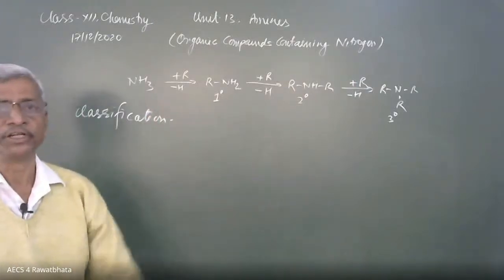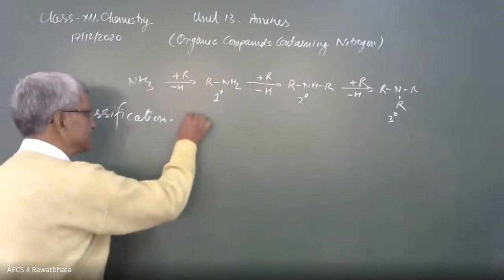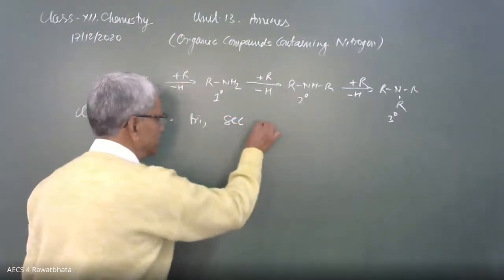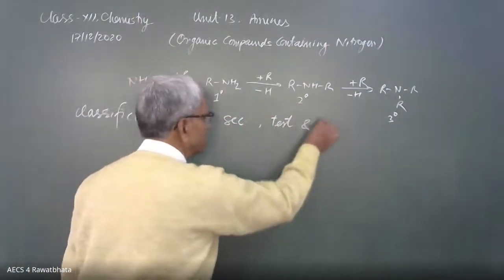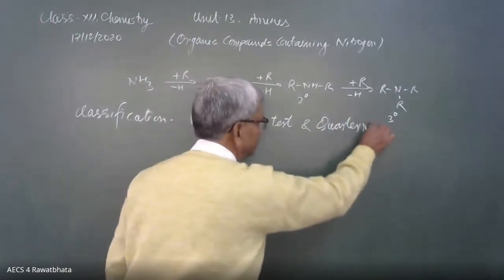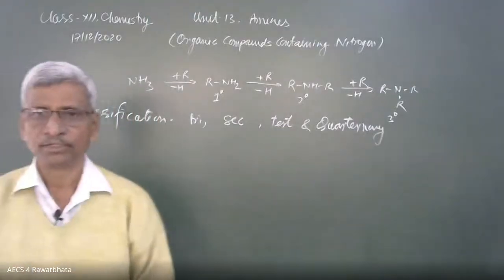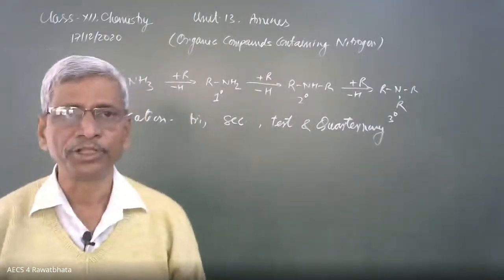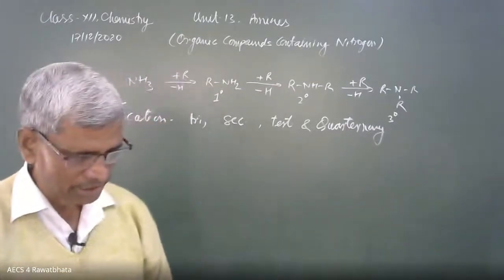One more, quaternary ammonium salt, tetraalkyl ammonium salt, tetraalkyl ammonium halide. This is one way of classification.